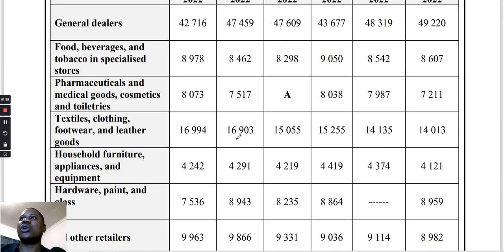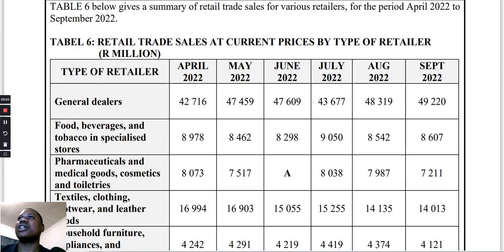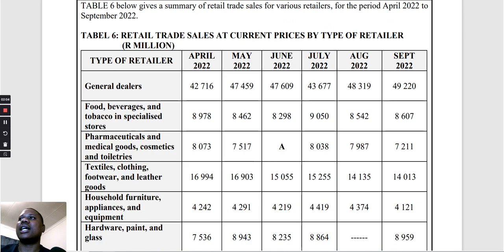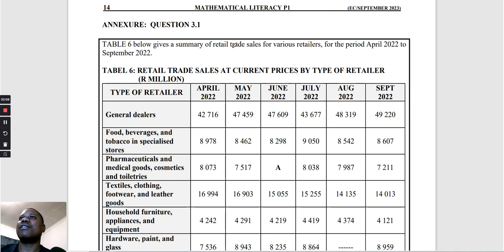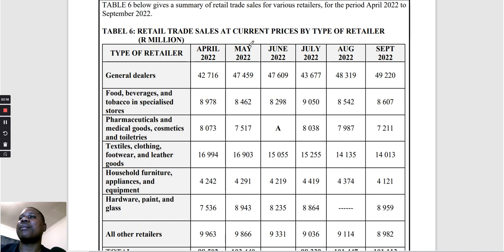So here's the annexure that they talk about. Let me try to minimize so that we can see this. Below is a given summary of the retail trade sales for various retailers for the period April 2022 to September 2022. So we can see that we have April, May, June, July, August, and September.